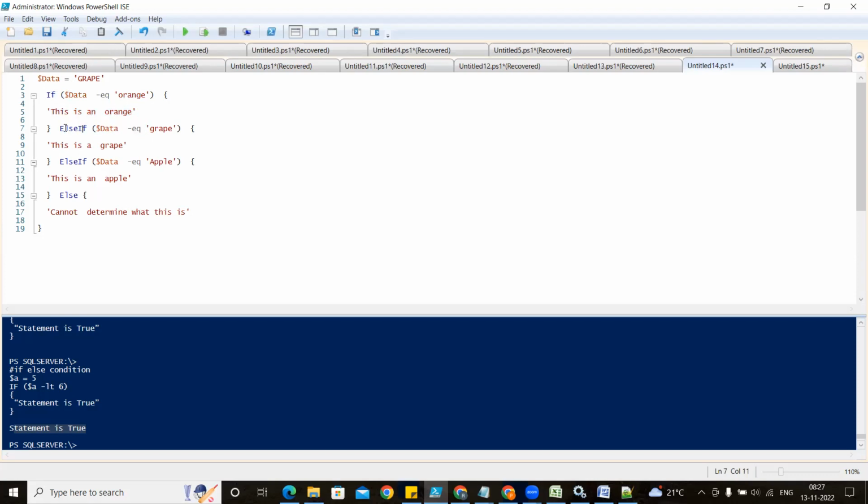Else if means if this condition is not satisfied, it will go to the next condition. If that condition is not satisfied, it will go to the else. Else is going after else if. If you are writing else, it will not go to the next loop. It will come out from the loop.